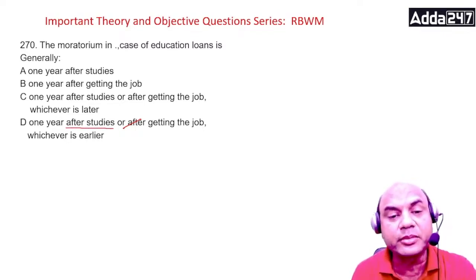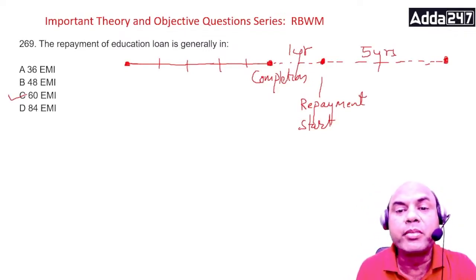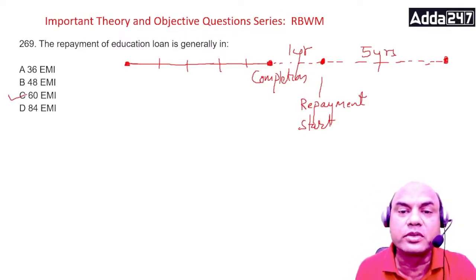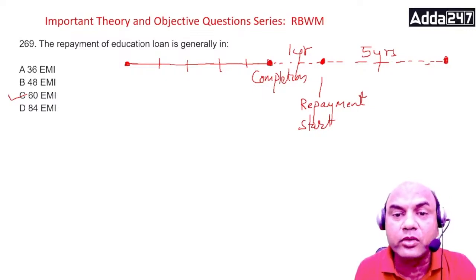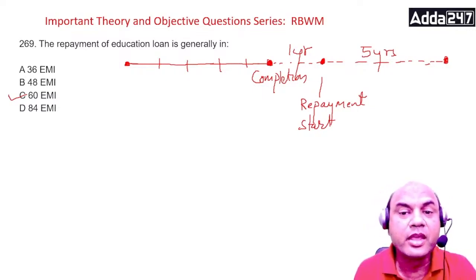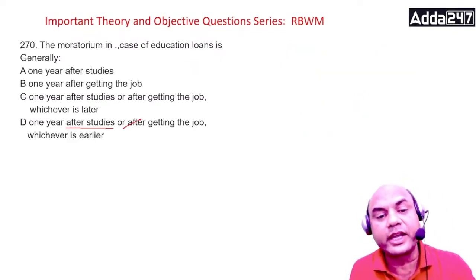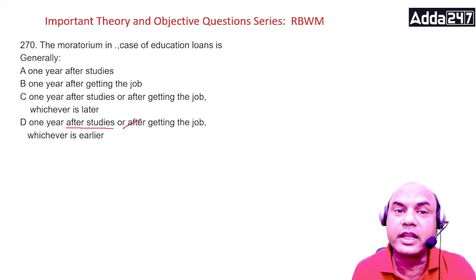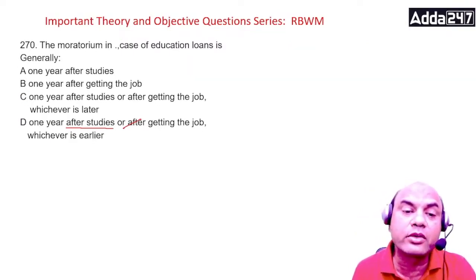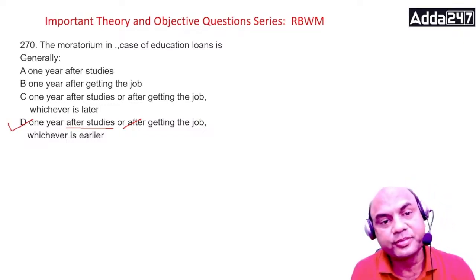And immediately as somebody gets a job means, as I told you earlier, see this one year over year. But imagine if I get the job in two months only, or if I get the job right after completion, I get into my campus interview. Then why should I waste my one year? So in that case, if I get the job earlier, then my repayment will start earlier only. So that is the answer. One year after the studies or getting the job, whichever is earlier. Got it?